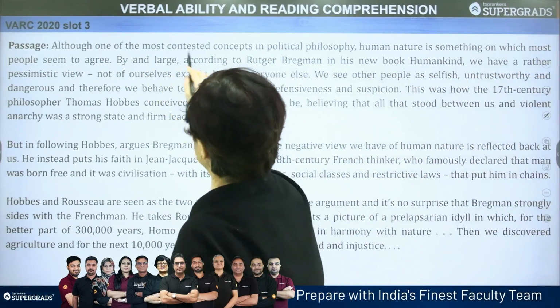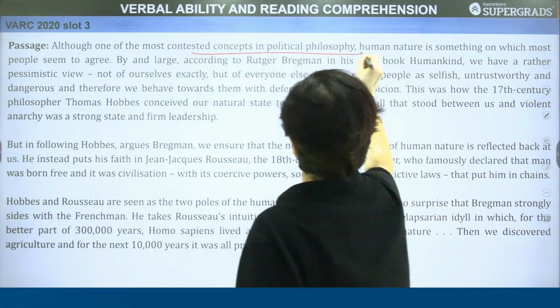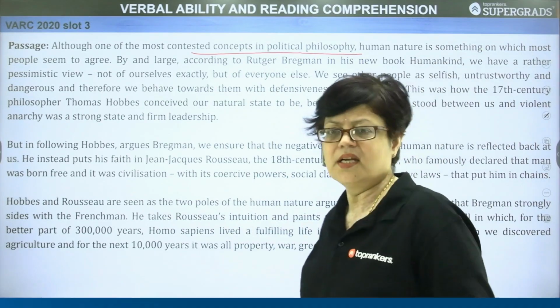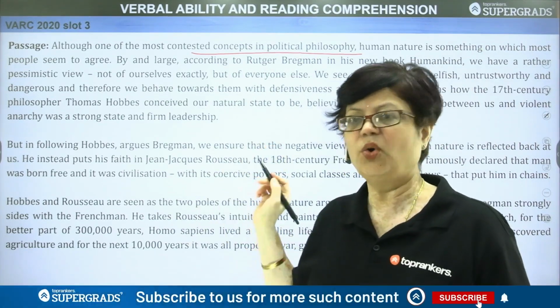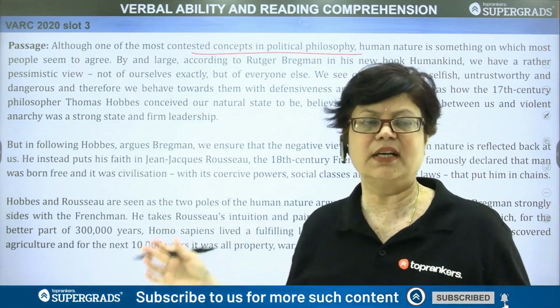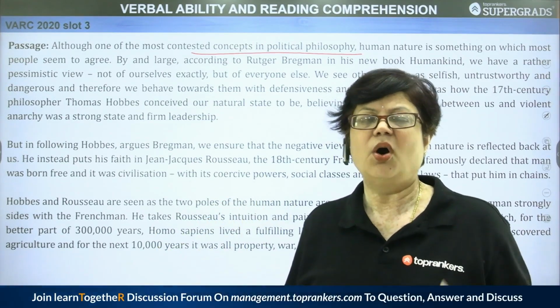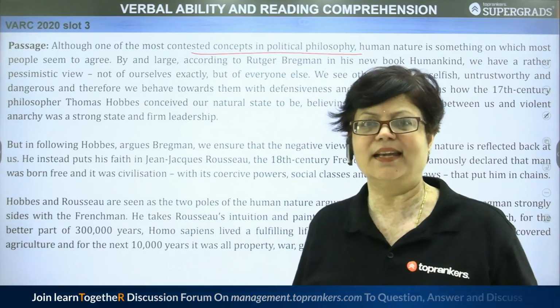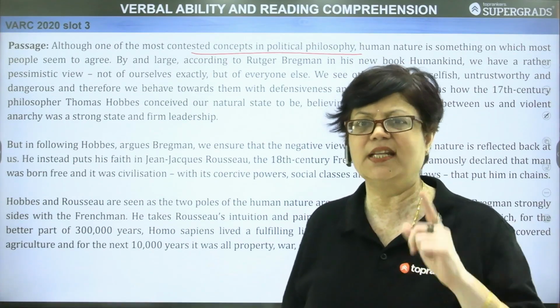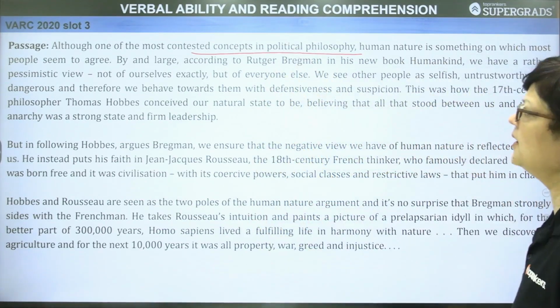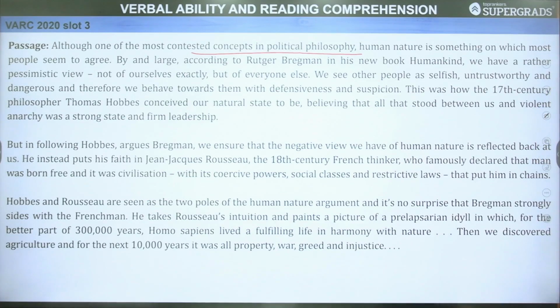Although one of the most contested concepts in political philosophy, human nature is something on which most people seem to agree. Political philosophy: in olden days, when philosophers spoke about different things like truth, honesty, life, the meaning of death, justice, they also spoke about society and administration. Hence comes the term political philosophy. So, human nature is something on which most people seem to agree.